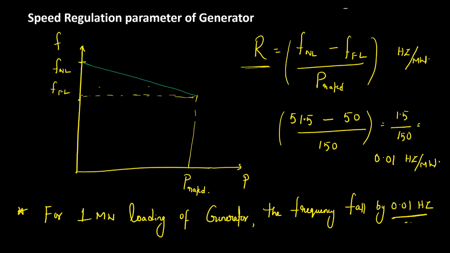Understand? This is the speed regulation parameter of the generator. That is no load frequency minus full load frequency by rated power output, then you will get this value in positive. If you do the reverse, you will get this value in negative. Whatever the case, the meaning is that the reduction in frequency for 1 megawatt loading of the machine is the speed regulation parameter. The unit is hertz per megawatt.